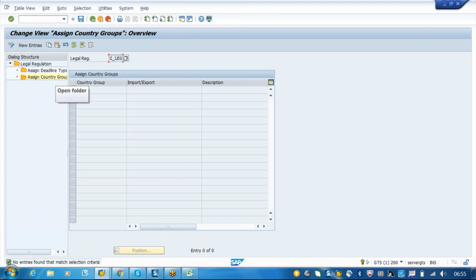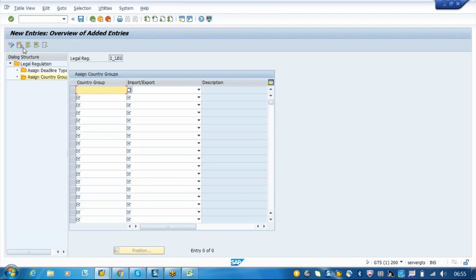So here, assign country groups. What is the purpose of these country groups? When you want to create a legal regulation, if you are doing it from US to Canada, you have to create one specific legal regulation, because the rules and regulations of Canada will be different. When you are exporting the same transaction from US to India, you have to follow a different legal regulation. So a legal regulation should be specific to the exporting country. Why? Because the rules and regulations for each and every country will vary.